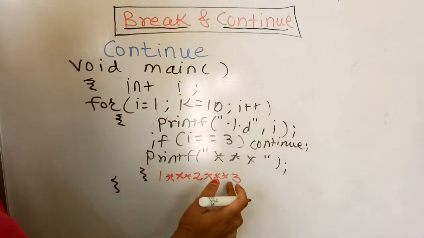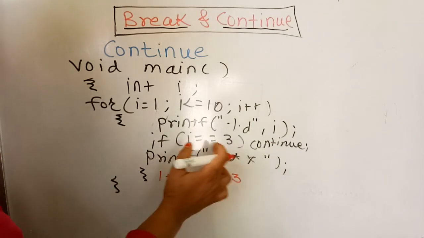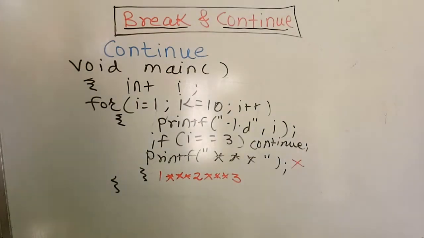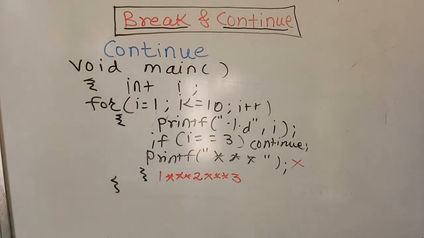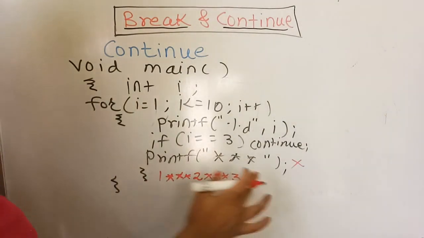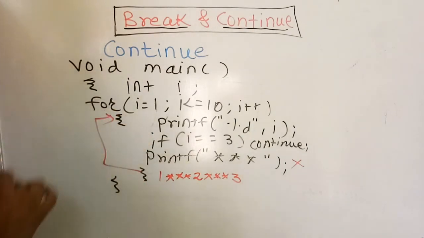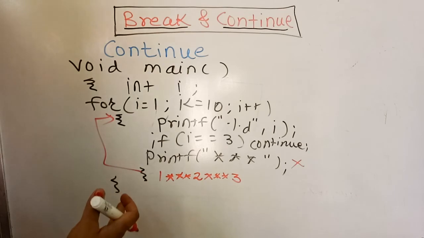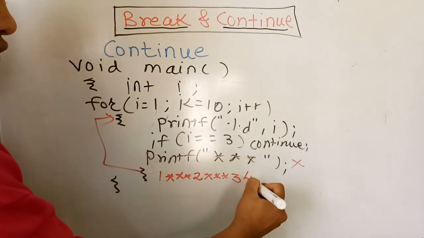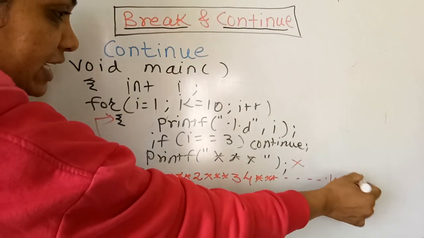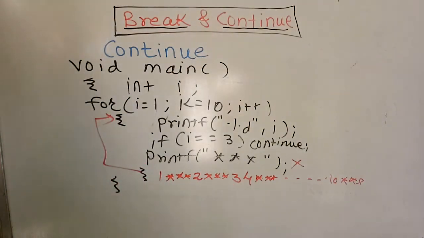If i is equal to 3, then it will continue, meaning only the statements after that condition will not be executed, so only the star is not printed here, but it will enter the loop again and continue with the next iteration, which is 4. Then it will print a star, and so on till it becomes 10, it will print 10 and the remaining stars.